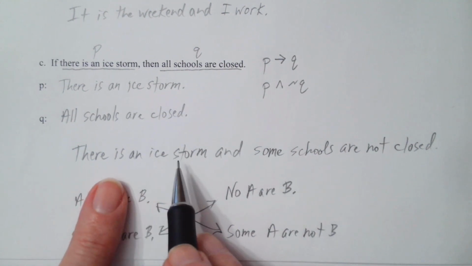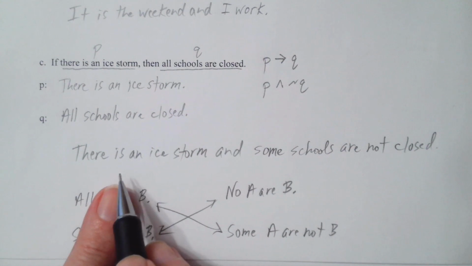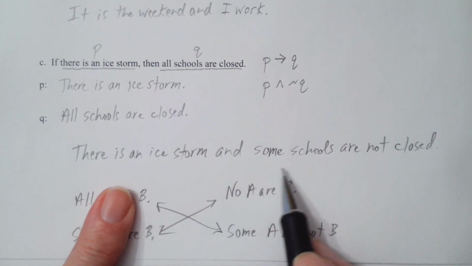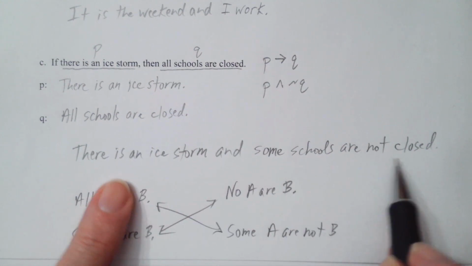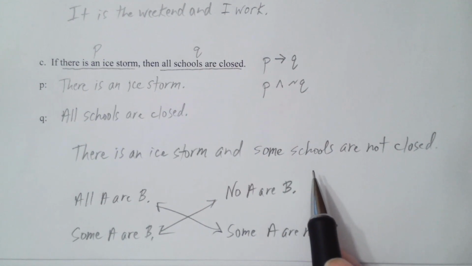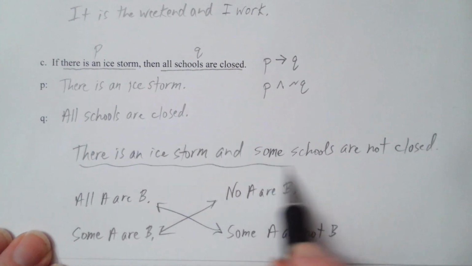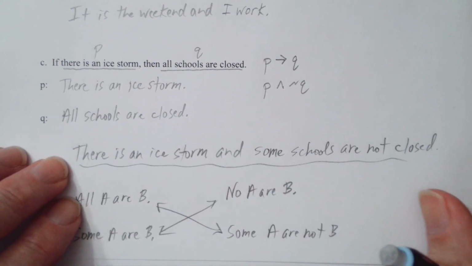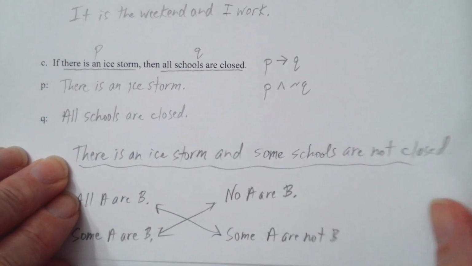So this is our P and this is our not Q. There is an ice storm and some schools are not closed. Remember, that means at least one school is not closed. All right, so that's our answer there. Let's go ahead and move on to the next page.